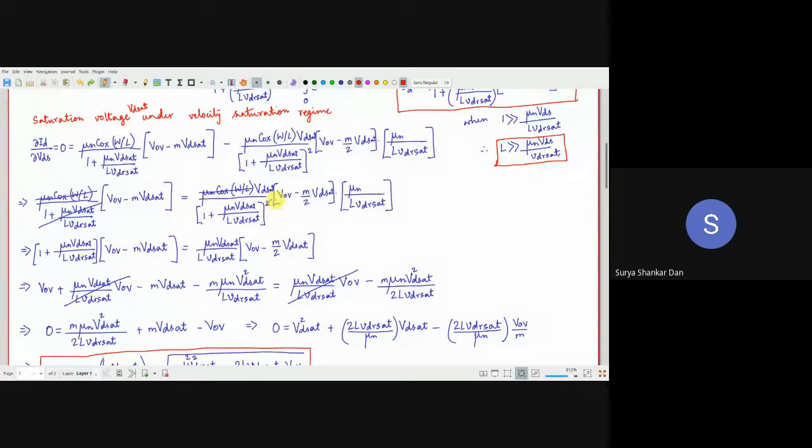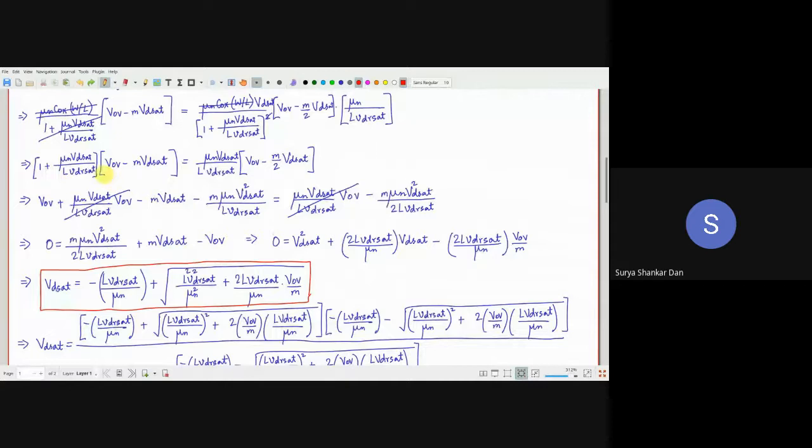Then I shall simply multiply the left hand side with this denominator, which is equal to this, mu n VDSAT by L VDR sat. VDR sat is the velocity saturation and VDSAT is the VDS saturation voltage. That is VOV minus M by 2 VDSAT.